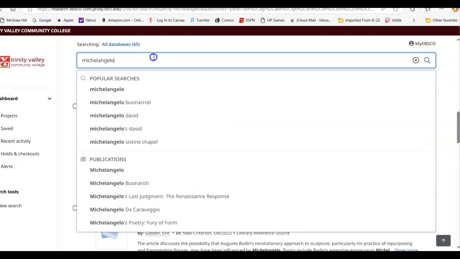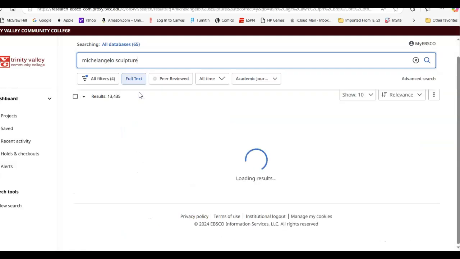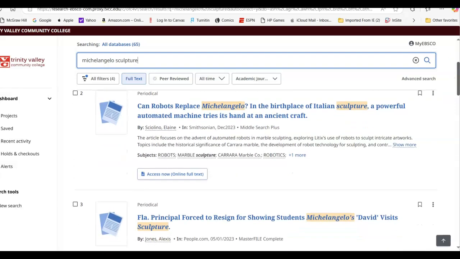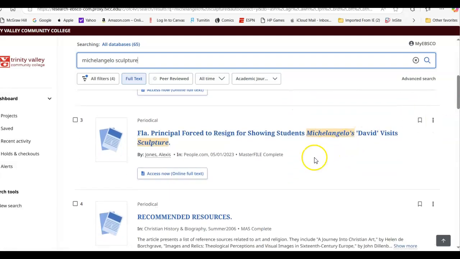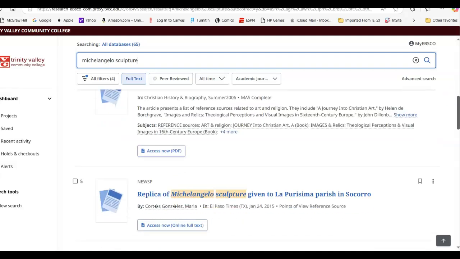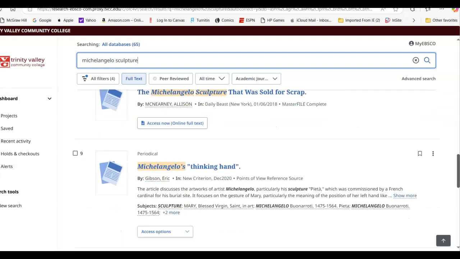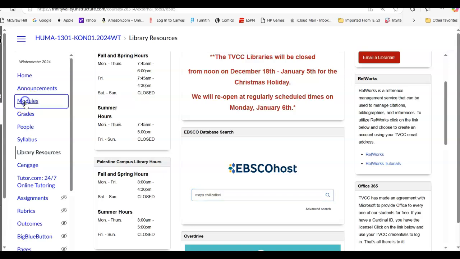If I go up here and offer the idea about sculpture, again, you'll see sculpture after Michelangelo, his influence. It talks about robots trying to replace Michelangelo. This one looks at Michelangelo's David in a very close aspect. So you have some other details that are offered as well. And so you have some articles that way to look through our library resources. So again, that's a way of going back and finding those.